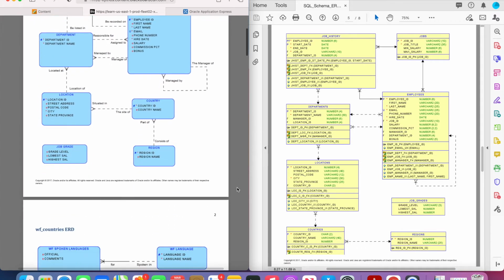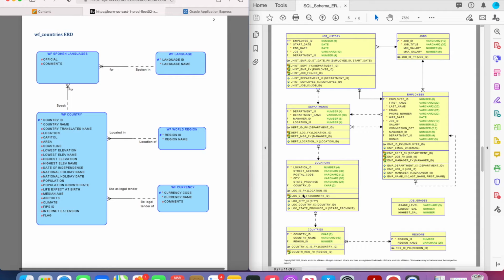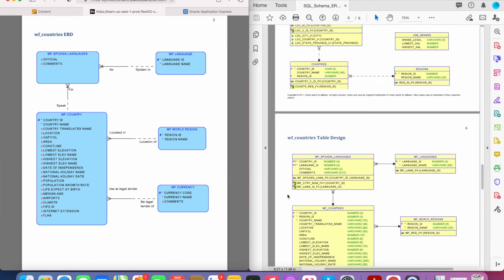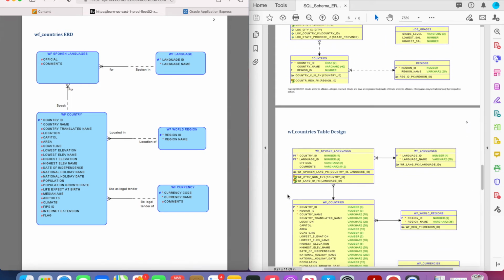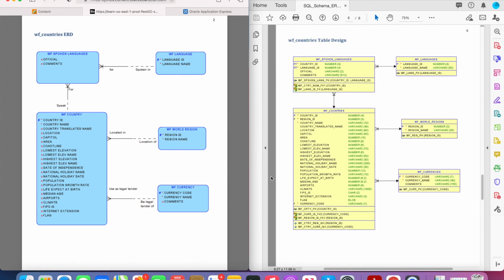So we'll move on to the next one, which is the WFF countries ERD. I'm sorry, I said table. It's the next ERD. So we have the different entities. It's just the same as the last ERD. We've got the entities, and over here in the table design section, or diagram, we've got the entities listed as their table name, and then they've got their attributes.